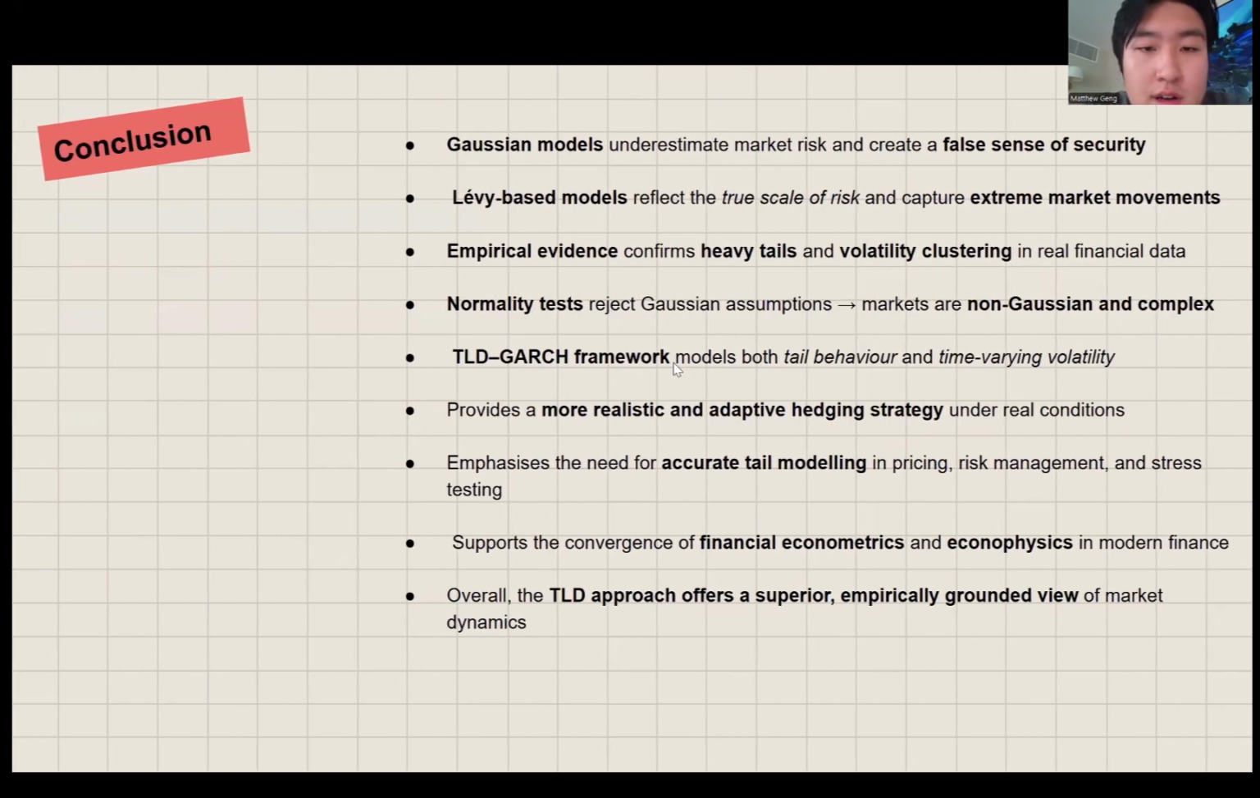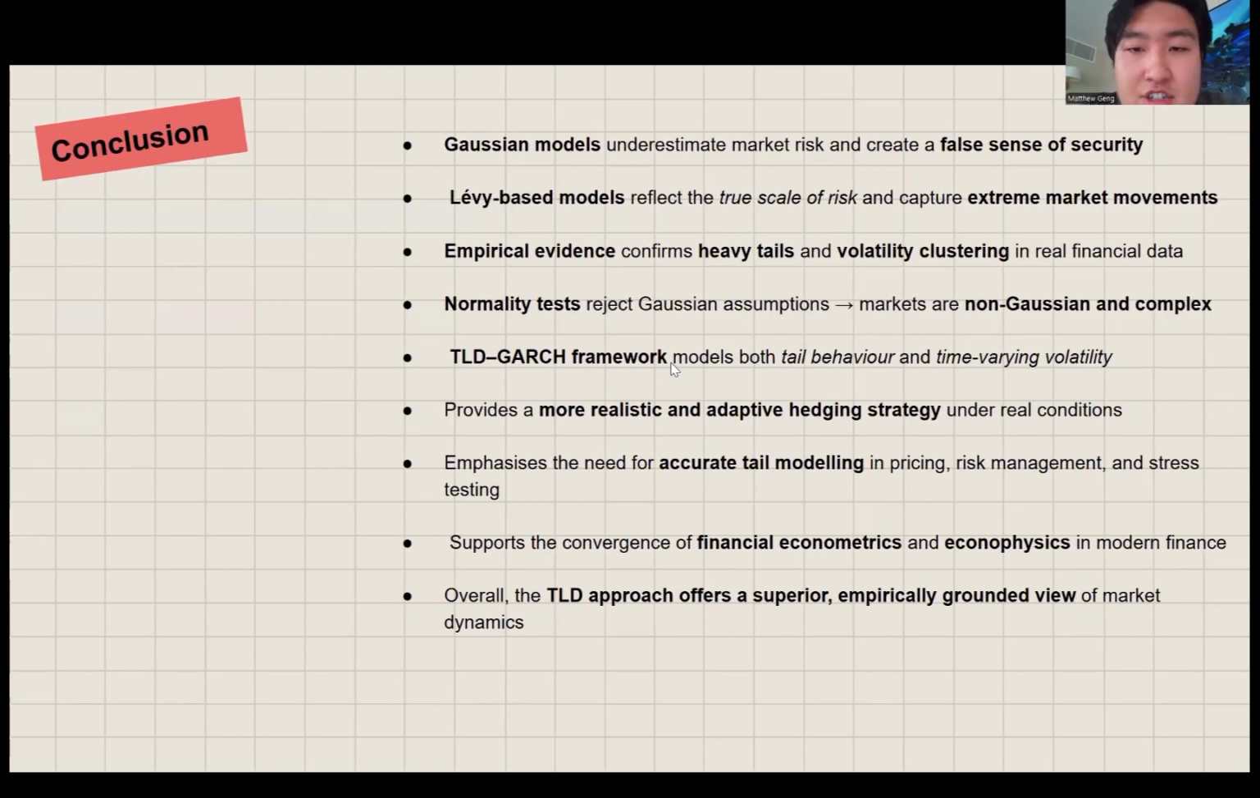To conclude, this study set out to test whether hedging strategies based on a truncated Lévy distribution could better capture real-world market risk than the traditional Gaussian assumptions used in the Black-Scholes framework. Using high-frequency S&P 500 data, we found that returns display heavy tails, volatility clustering, and excess kurtosis, all of which contradict the idea of normally distributed returns. These characteristics justify the use of GARCH volatility models and highlight the limits of Gaussian approaches.